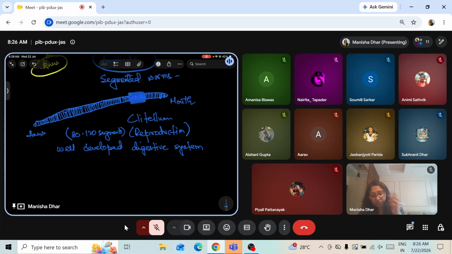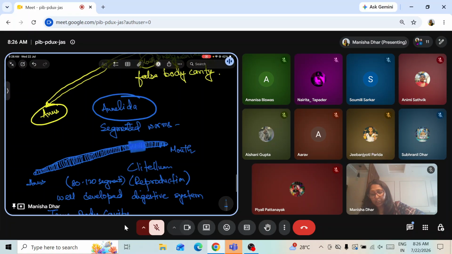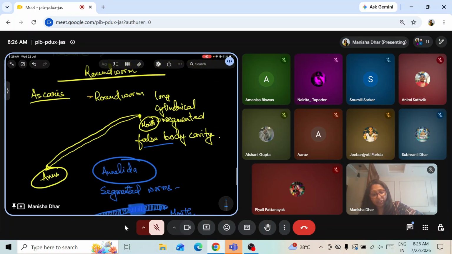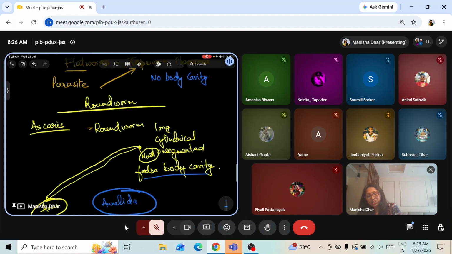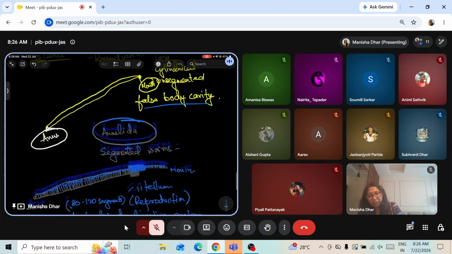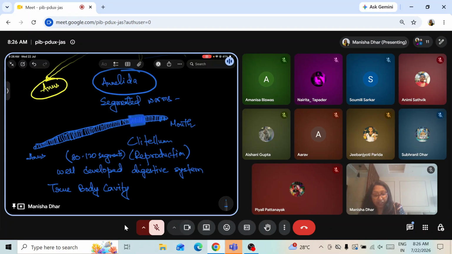They have a true body cavity. So now we have come to the point that they have a true body cavity. Till now, what we were reading was that they have either a false body cavity. In case of roundworm, we have seen they have a false body cavity. In case of tapeworm, no body cavity is present. So body cavity was absent in flatworms. In Ascaris, they have a false body cavity. Now coming to Annelida, the segmented worms, they have a true body cavity.